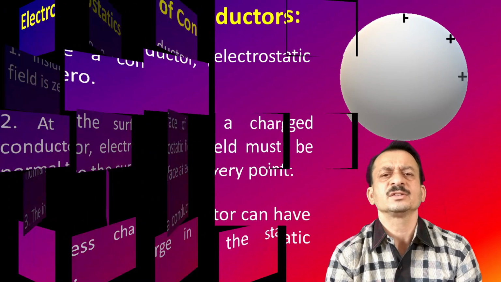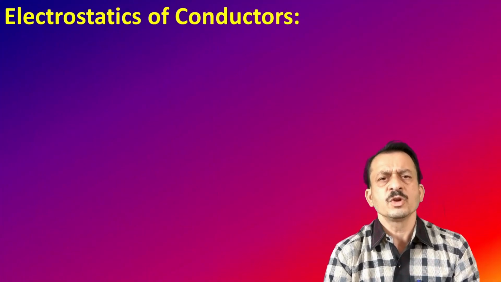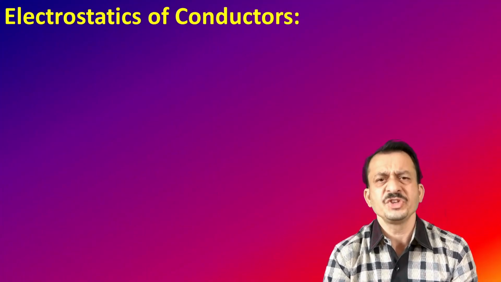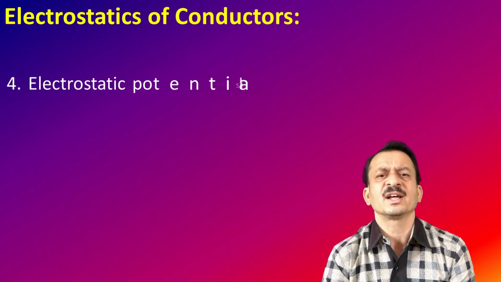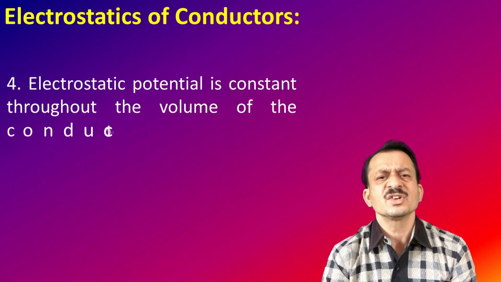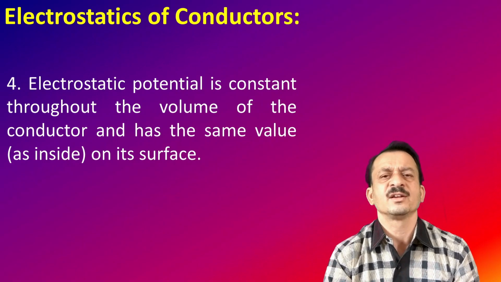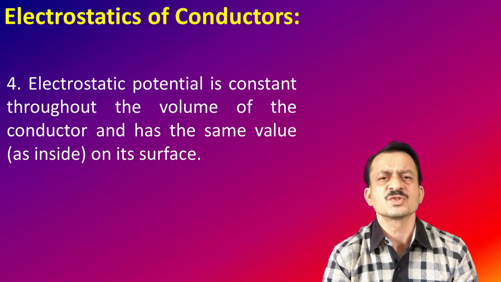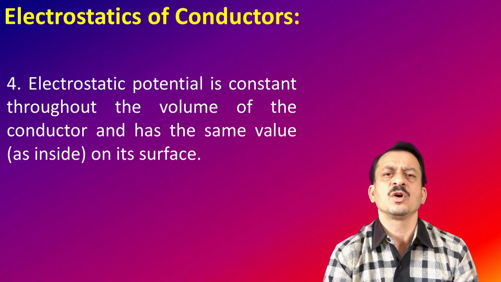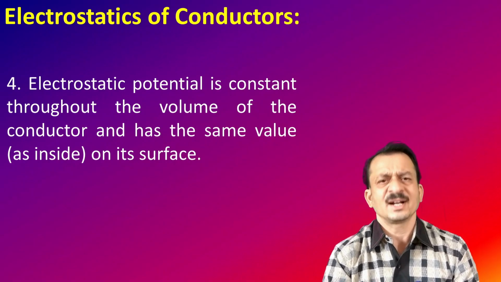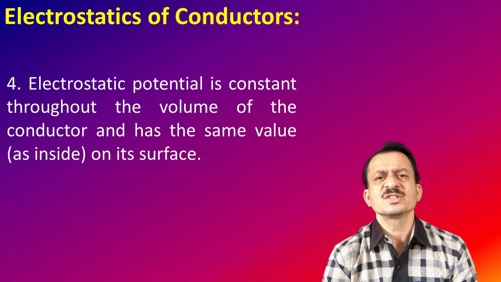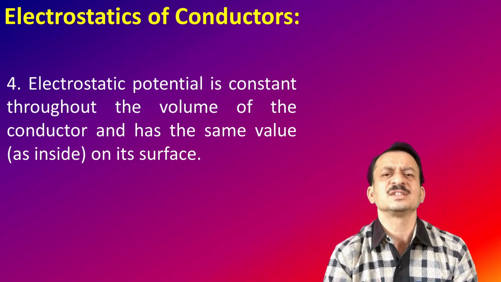Now the fourth point. If you look at the electrostatic potential inside the conductor, it is constant. It is the same as that on the surface of the conductor. Why is it so? Since the field is zero inside the conductor, there is no opposition to the flow of charges.